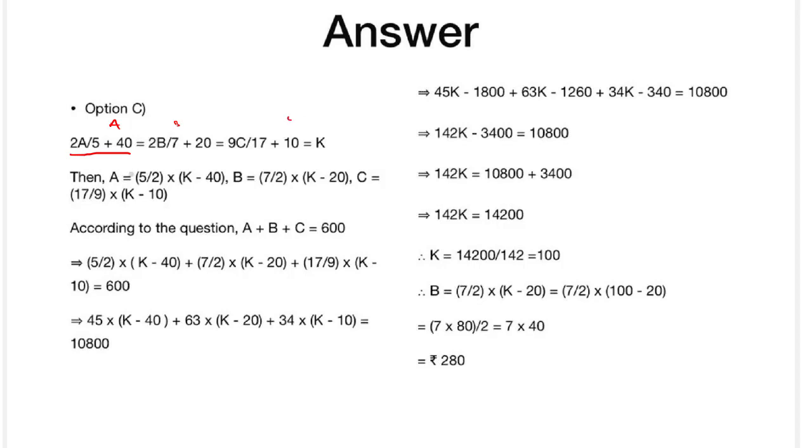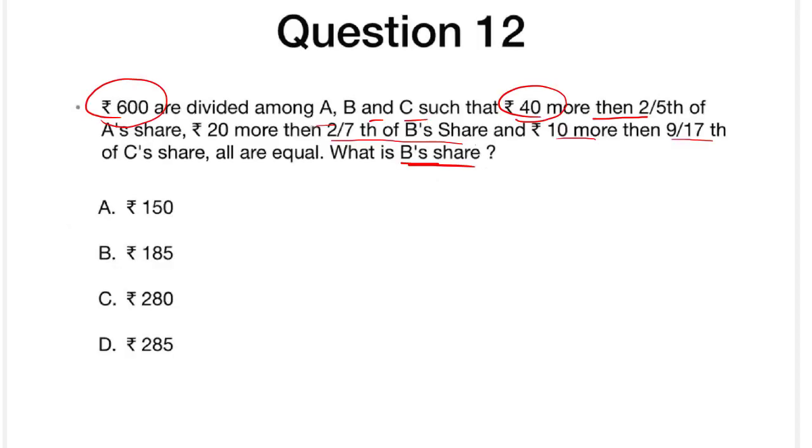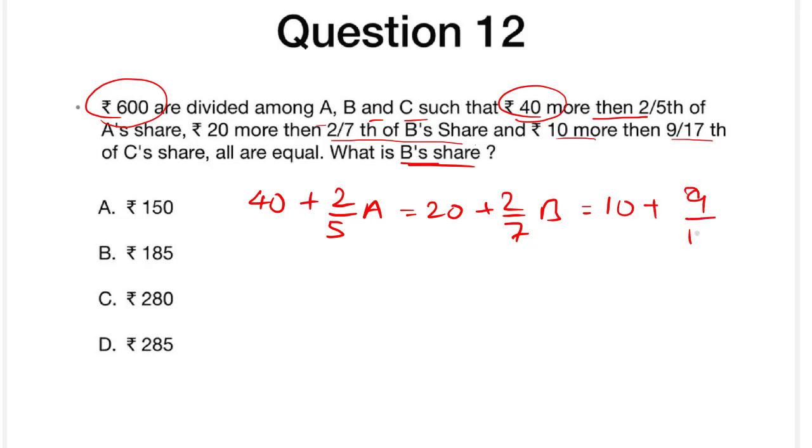Okay, so we took this and we're equating it to a constant K. Let us see here. 40 more than 2/5 of A is equivalent to 20 more than 2/7 of B, which is equivalent to 10 more than 9/17 of C. They're asking for B's share.